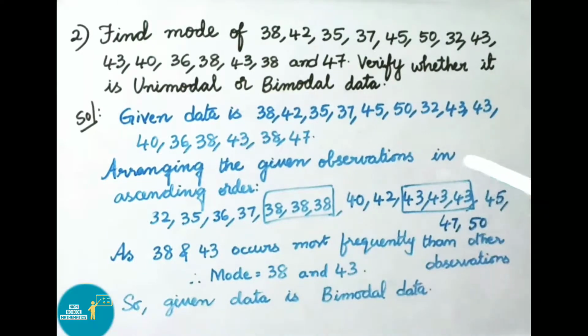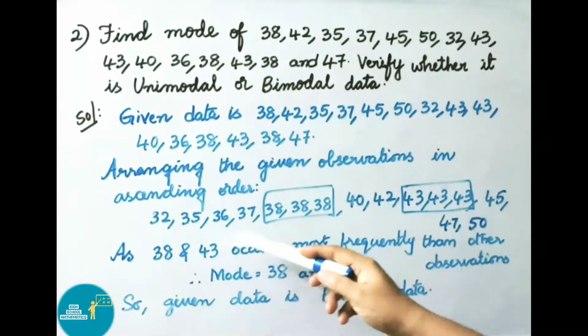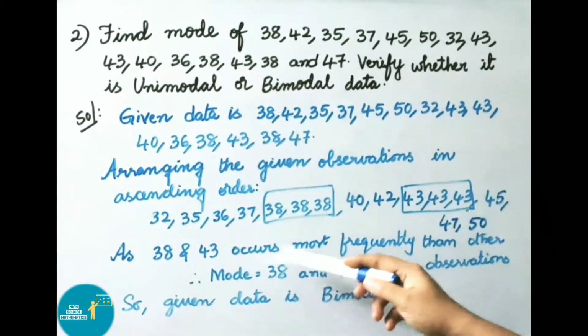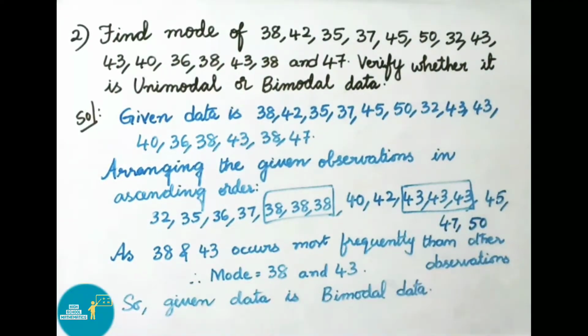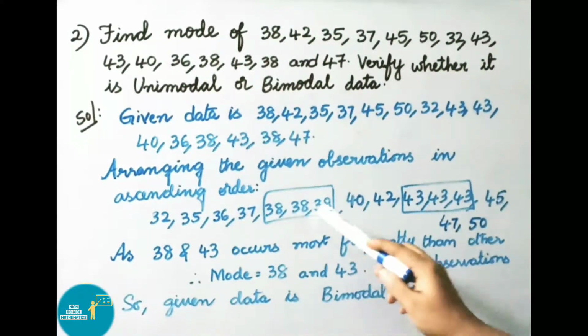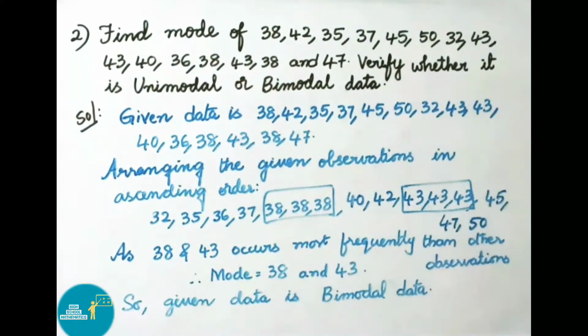Arranging the given observations in ascending order: 32, 35, 36, 37, 38 repeated 3 times, 40, 42, 43 repeated 3 times, 45, 47 and 50. As here 38 and 43 occur most frequently, that is 3 times, more than other observations, therefore mode is equal to 38 and 43. So given data is having 2 modes. So given data is bimodal data.